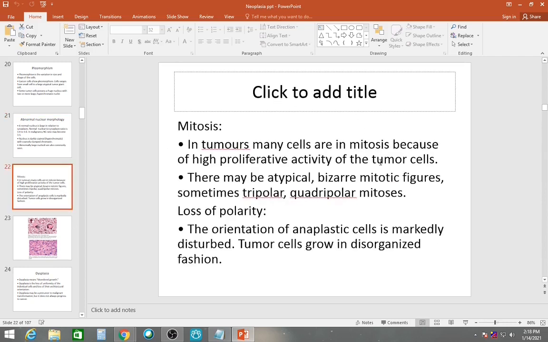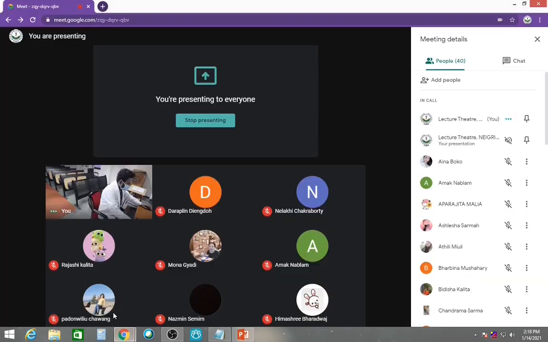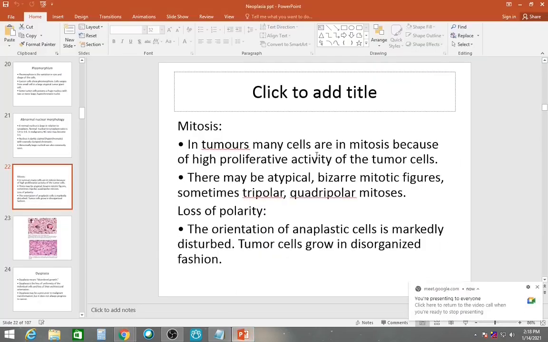Okay, the mitosis. In tumors, many cells are in mitosis. Like we all know, how do cells divide? Somatic cells divide by mitosis, and germ cells divide by meiosis. So in tumors, you will find many cells which have atypical bizarre mitotic figures, sometimes tripolar and quadrupolar mitosis. Then loss of polarity.